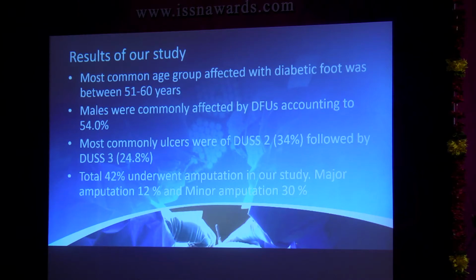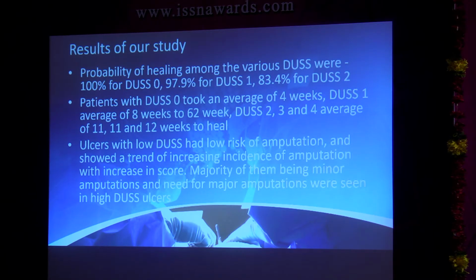42% of patients underwent amputations in our study. Thankfully, 30% of them were minor. The minor amputations were just toe digits, and the majors, what we're talking about, are the joints above or below the knee. These are the rest of the results. The 2 main variables that we got after the validation of our study were the probability and prediction of the healing of the ulcers, and the second point, how much of it will go into amputation.